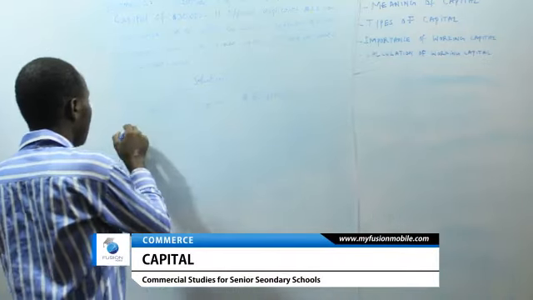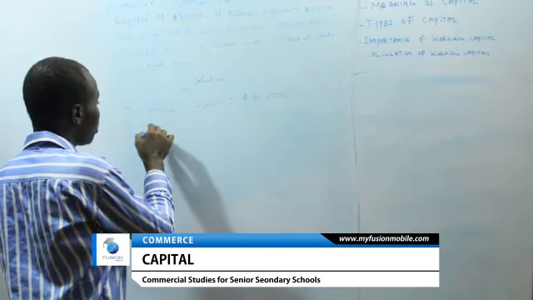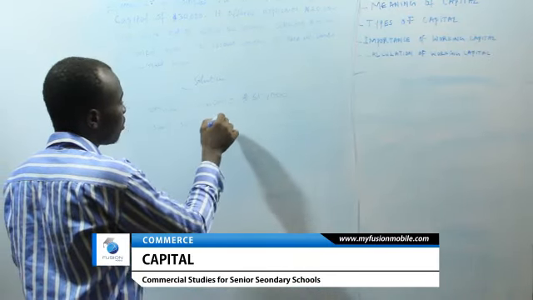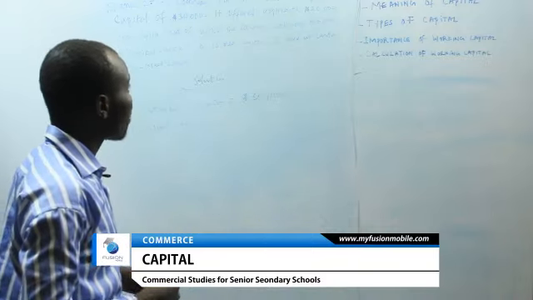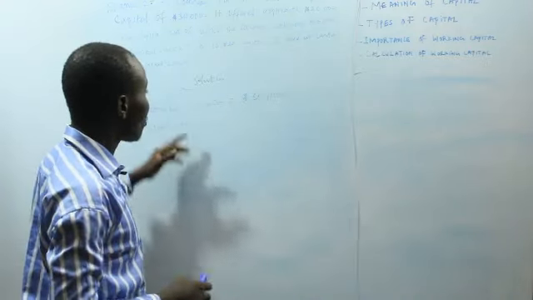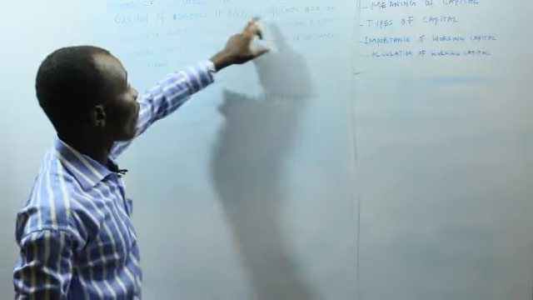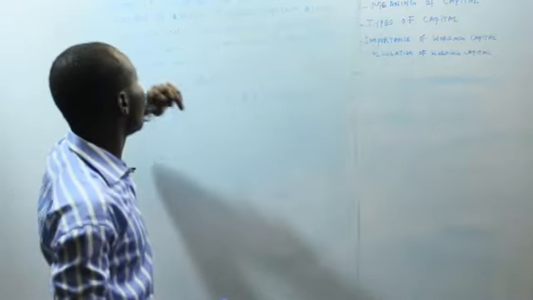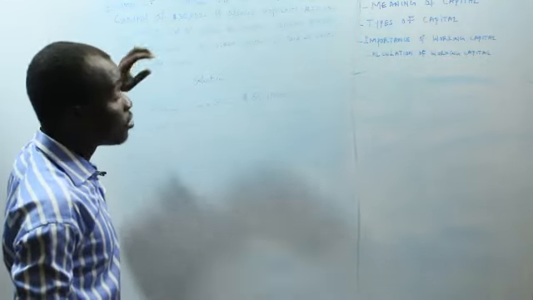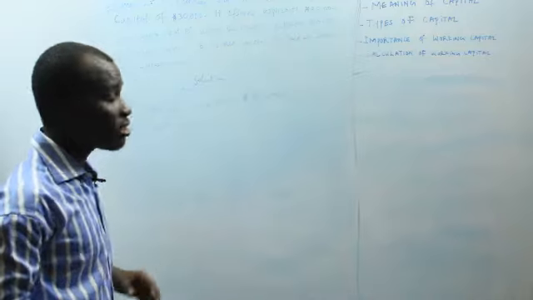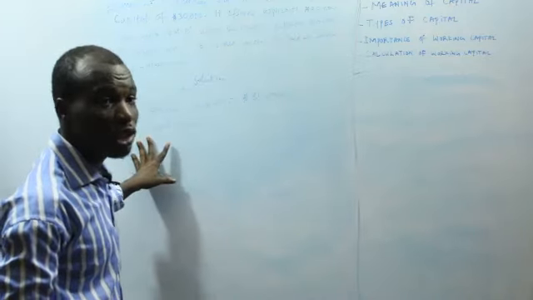So B, we have to calculate the issued capital. So the issued capital is part of the nominal capital offered to applicants. It offers applicants 20,000 naira share capital. So the shares offered to applicants are the issued capital.